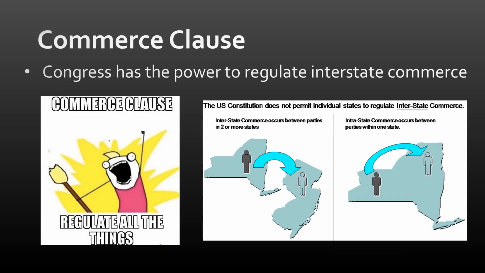Alright, so the next couple slides is where we're getting to the really important stuff in this video. We're going to talk about three clauses that have greatly expanded federal government power. So these clauses are in the Constitution. This is in Article 1, Section 8. It's known as the Commerce Clause. And it says that Congress has the power to regulate interstate commerce.